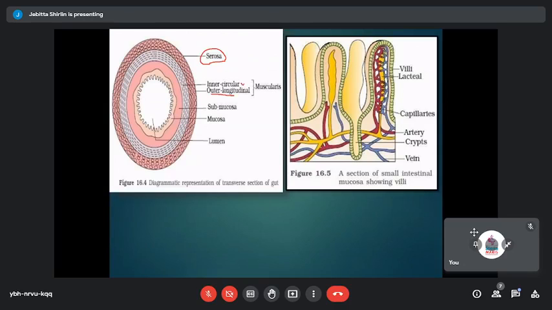And below the muscular layer, you have a region which is the submucosal region. This is where the submucosa is located, and below the submucosa, you have a clear mucosal region. And inner to the mucosa, you have the lumen, where all the secretions get poured and your food gets acted upon by the digestive enzymes.